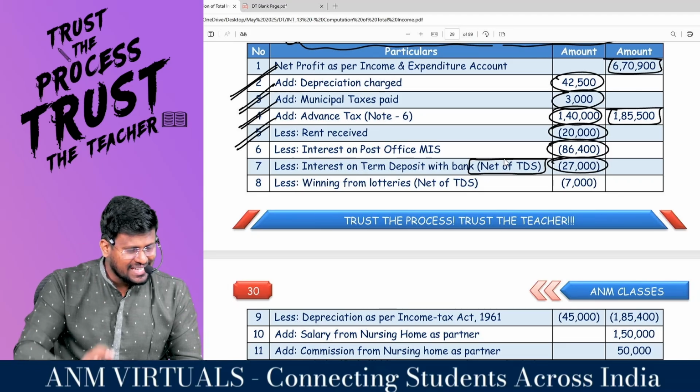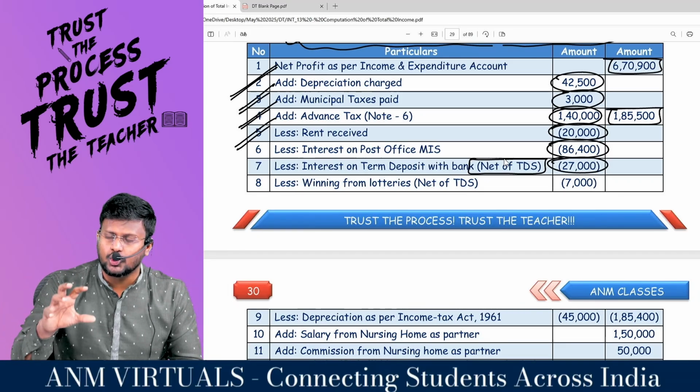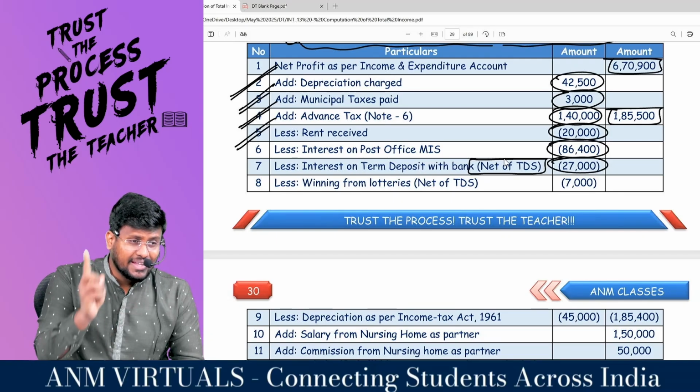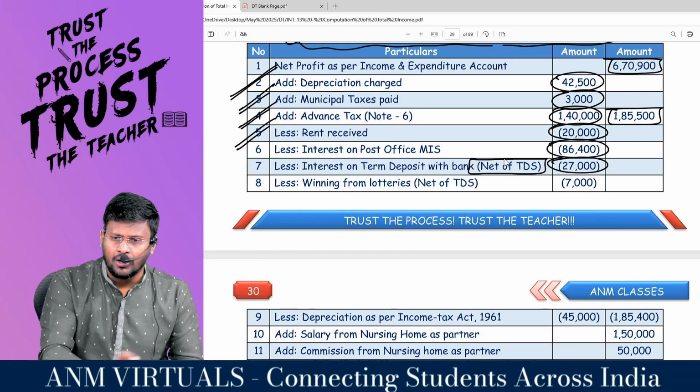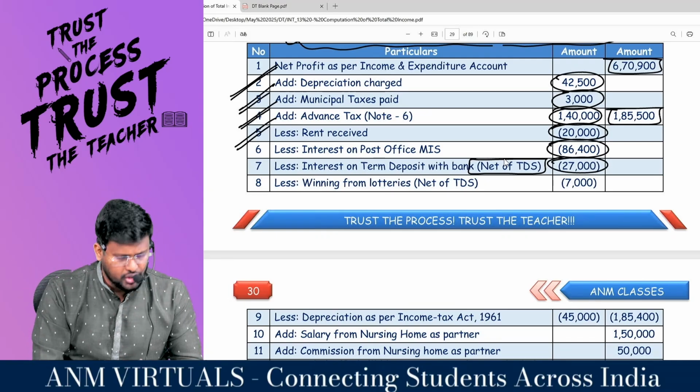But when you are taxing under the head IFOS, you have to add the TDS and you have to show the gross income. And after calculating the tax payable, whatever TDS they have deducted should be reduced. Everywhere, are you able to appreciate?